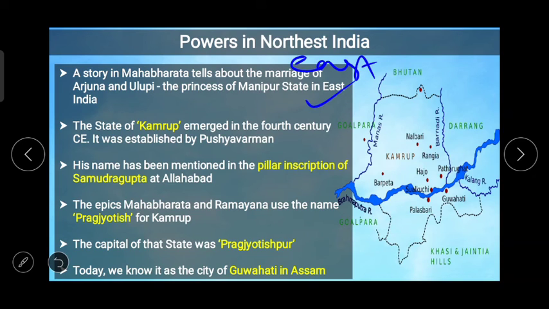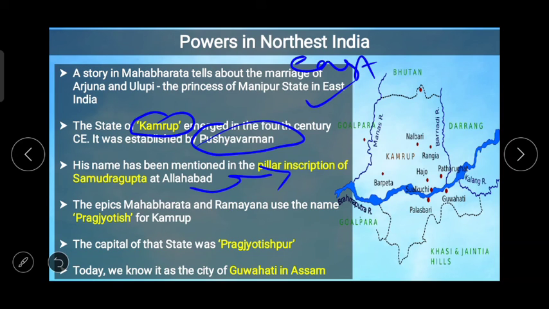The state of Kamrup emerged in the 4th century CE. It was established by Pushyavarman. क्या नाम था? Pushyavarman. His name has been mentioned in the pillar inscription of Samudragupta at Allahabad, जिसका पिक्चर हमने एक स्लाइड में देखा था. Many inscriptions of the Kamrup kings are available. The epics Mahabharata and Ramayana use the name Pragjyotish for Kamrup.